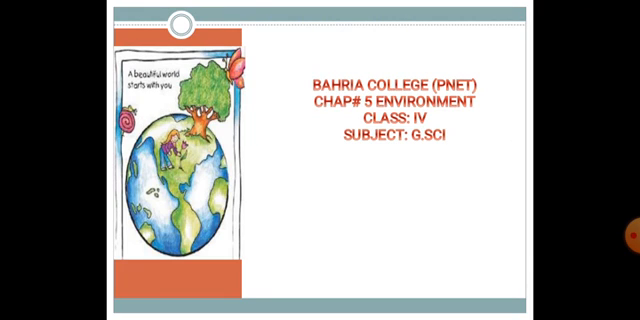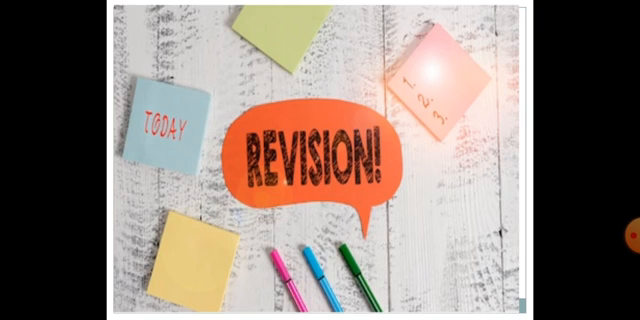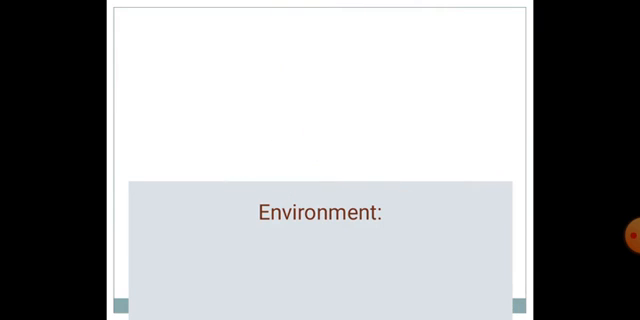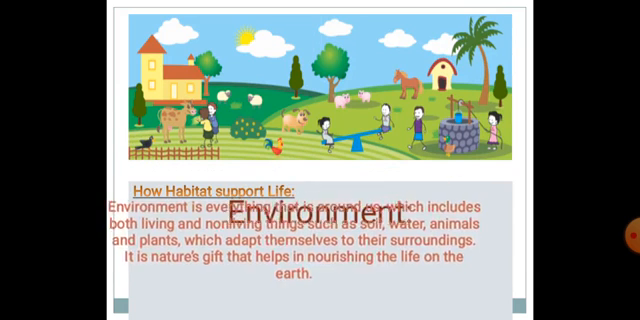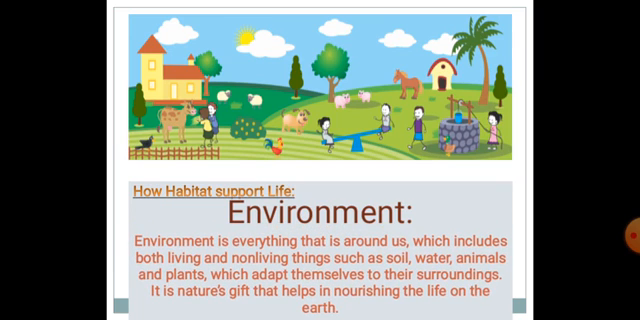I'm your general science teacher and today we are going to revise chapter number 5, Environment. Environment is everything that is around us, which includes both living and non-living things such as soil, water, animals, and plants, which adapt themselves to their surroundings. It is nature's gift that helps in nourishing lives on the earth.